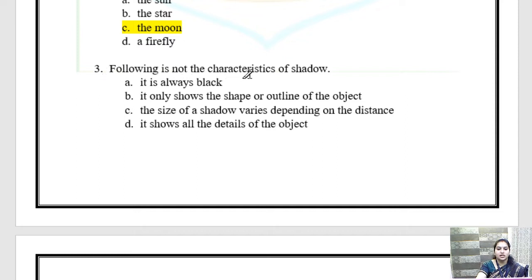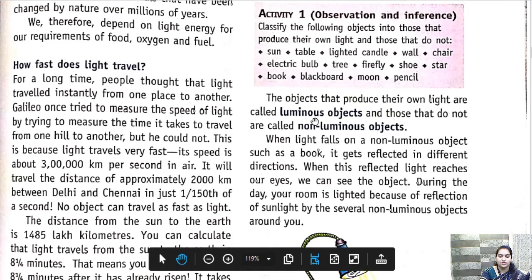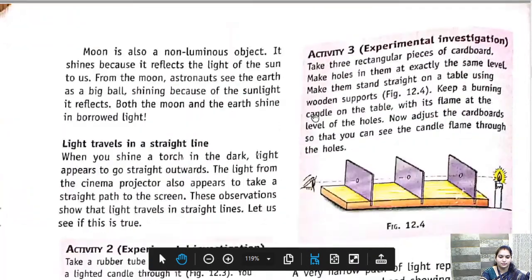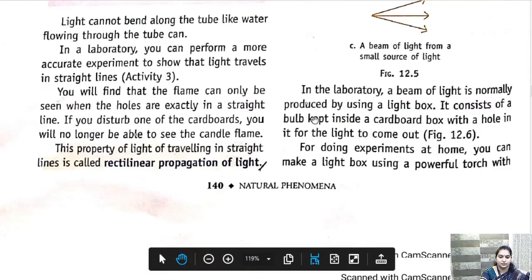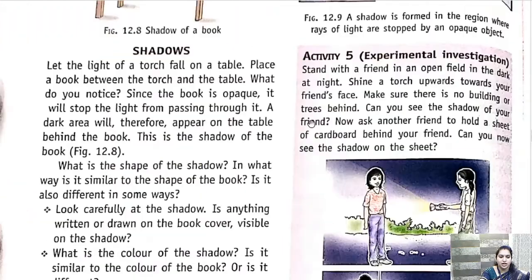Following is not a characteristic of shadow. So what are the characteristics of shadows, children? Let's go to the text and see. What are the characteristics of shadows? So open this page, Peter, where shadows are given.